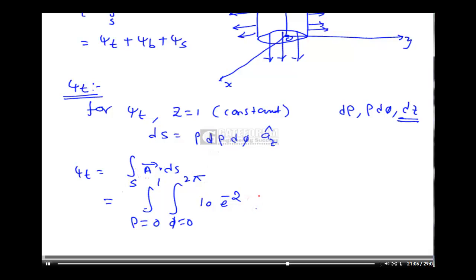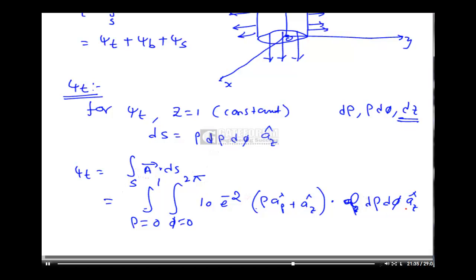Here rho plus az bar, into az bar, where dS, surface element is d rho, rho d phi az.